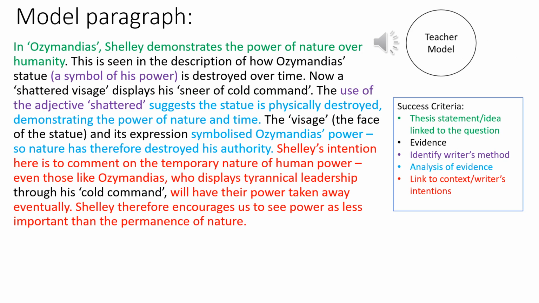Okay, so here's our model paragraph. This is only half of the paragraph, and this will follow the same structure as many of the other paragraphs that we've looked at. So thesis statement, evidence, writer's method, analysis, and then link to context and writer's intention. The difference is, as I'll show you on the next slide, that we need to then link and compare with the second poem. So have a look at this one, and then we'll move on to the next slide.